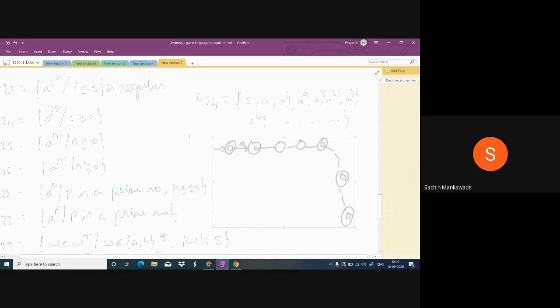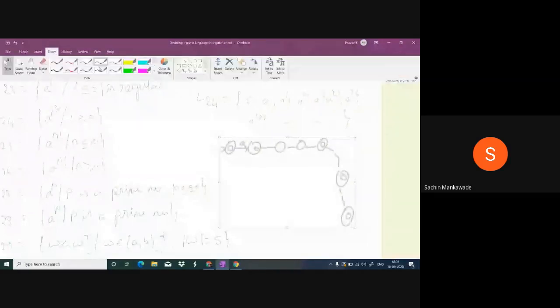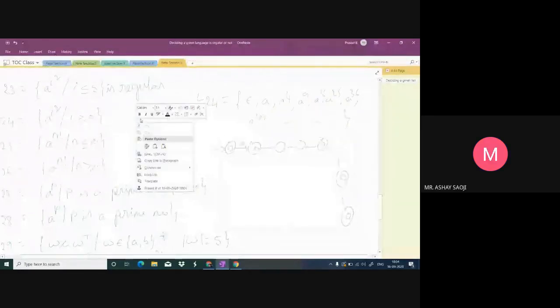The other way we can construct is, you have to count the A's and check whether it is a perfect square or not. Impossible. You cannot count the A's and you cannot check whether it is a perfect square or not. So we cannot go in that way. If you want to go this way, you need an infinite number of states. So an infinite number of states is not possible. So it is not regular. Yes, sir.